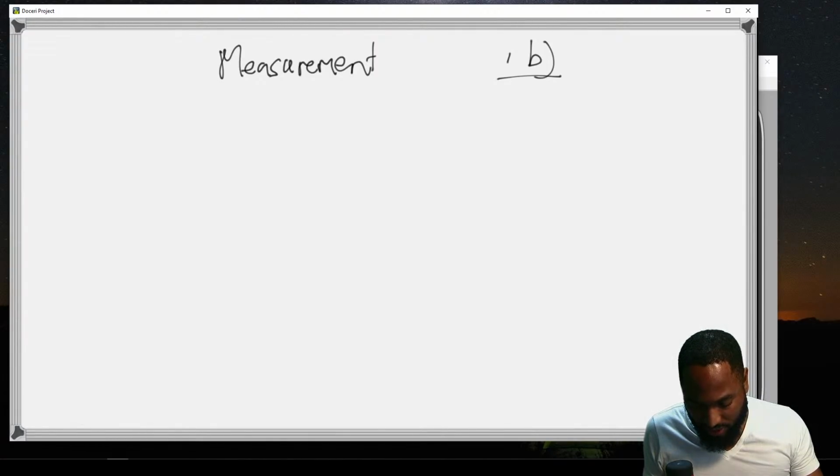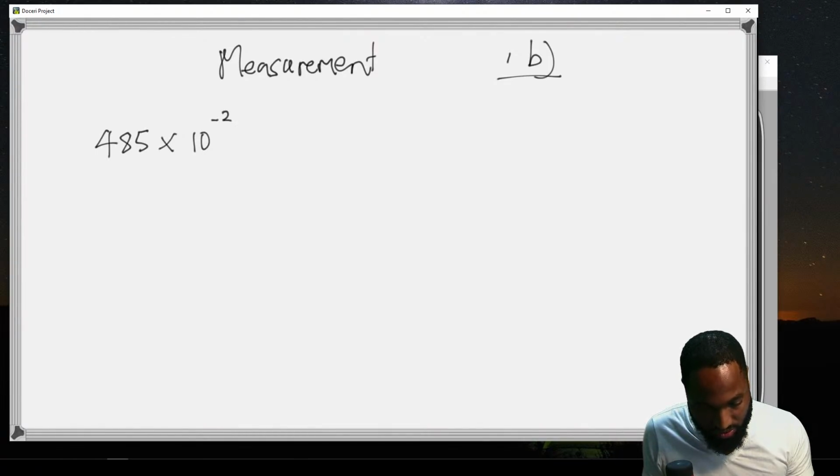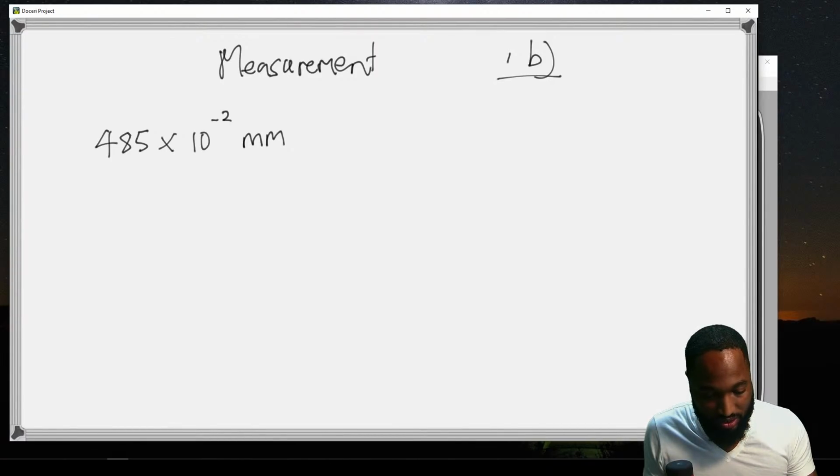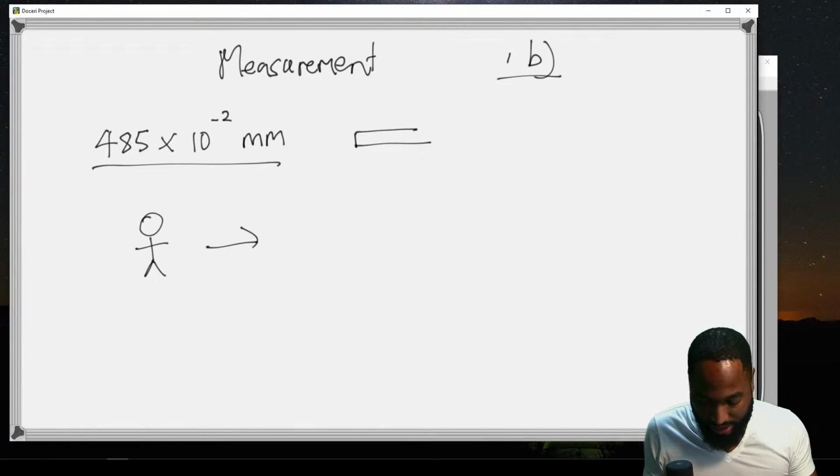The thickness of one sheet of cardboard is 485 times 10 to the negative 2 millimeters. A construction worker uses 75 sheets of cardboard stacked together to insulate a wall. So this is the thickness of one sheet of cardboard, and the construction worker is using 75 sheets.